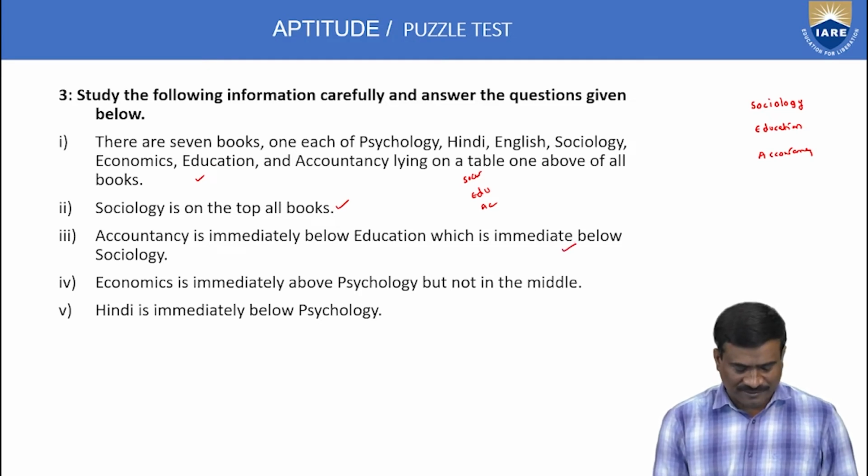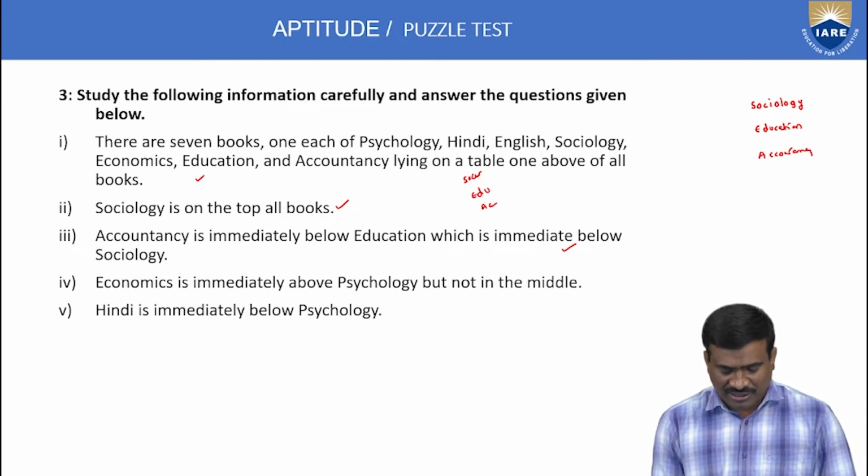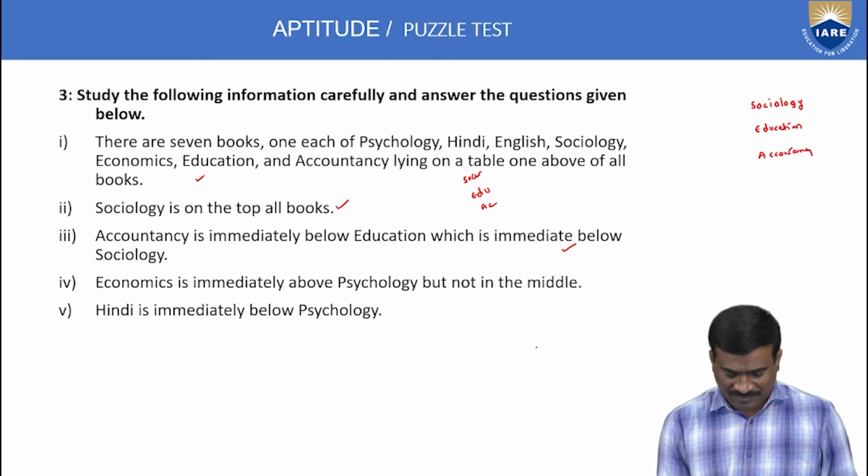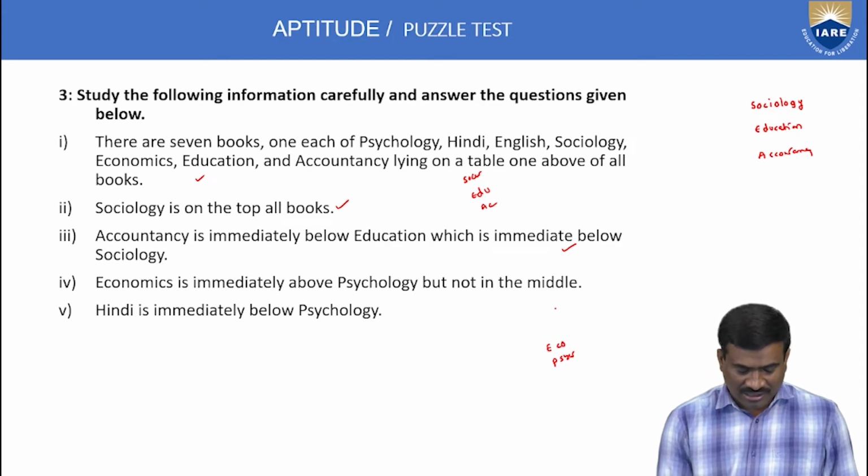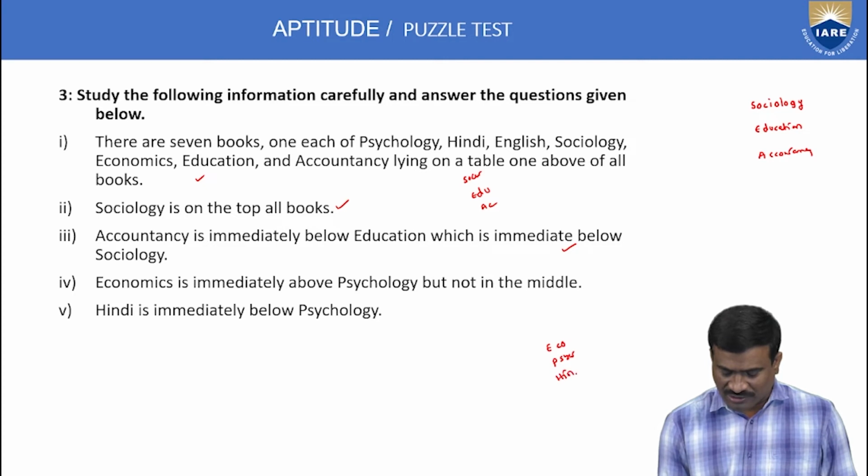Fourth statement: economics is immediately above psychology but not in the middle. Economics above psychology, but economics is not in the middle. Hindi is immediately below psychology. This is the order, Hindi below psychology.